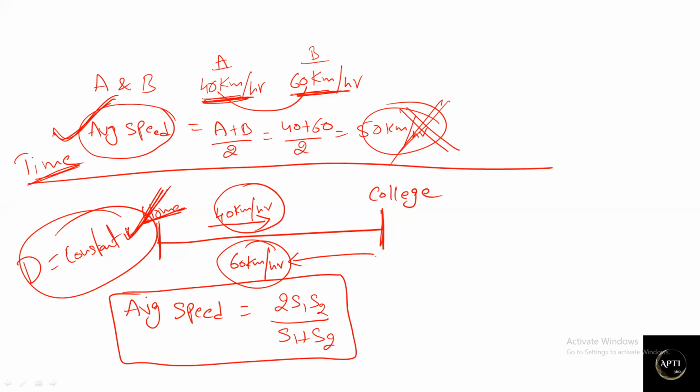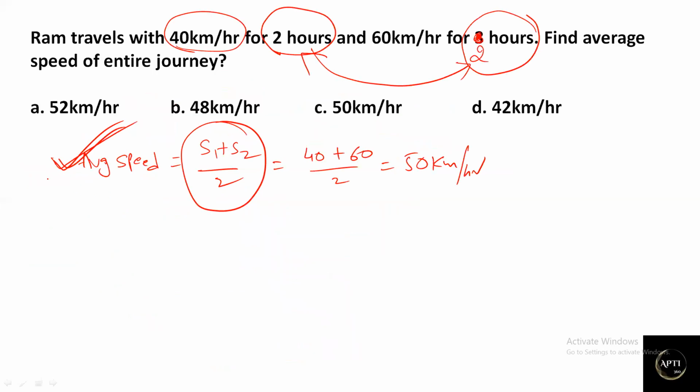First condition, again I repeat: when the time taken is different, and we know two speeds and two different timings, average speed is calculated by total distance divided by total time. When the time taken is the same, average speed is s1 plus s2 by 2. Here it is 2 hours and 2 hours.